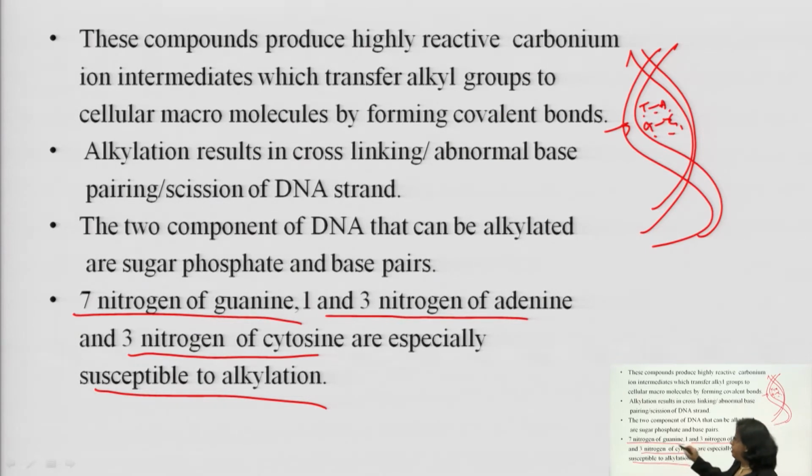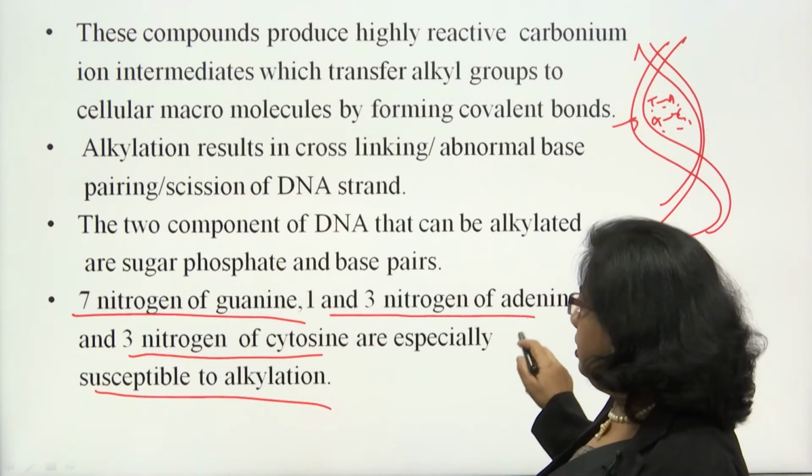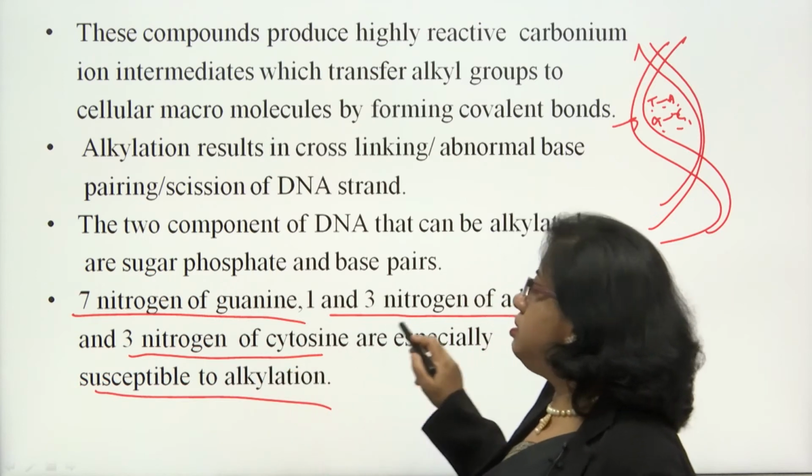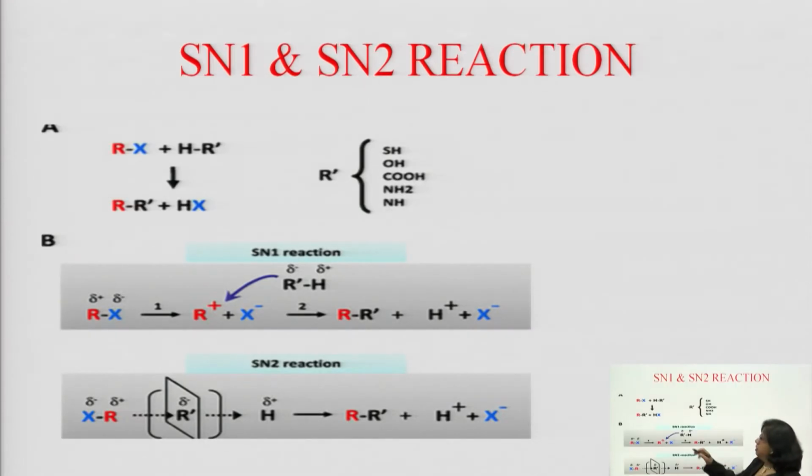So, the 7 nitrogen of guanine, the 1 and 3 nitrogen of adenine, and the 3 nitrogen of cytosine. These are the important sites where nucleophilic reaction can take place. Here you see the reaction, you see SN1, that is substitution nucleophilic unimolecular, and substitution nucleophilic bimolecular is the SN2 reaction.